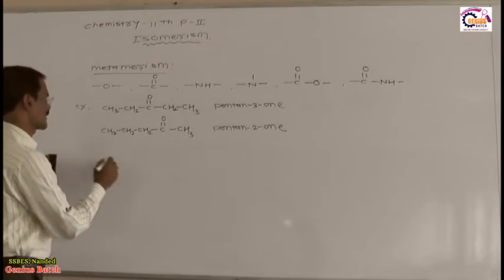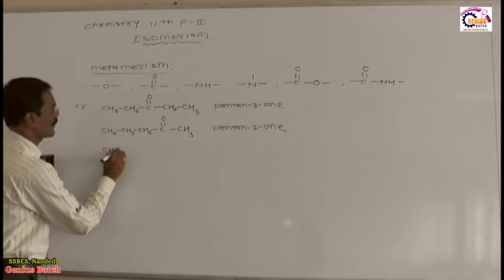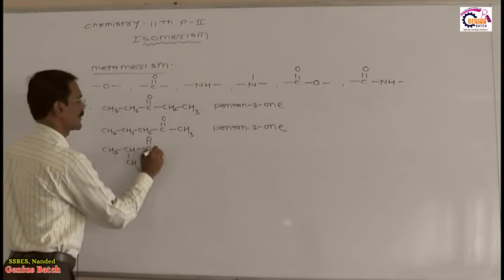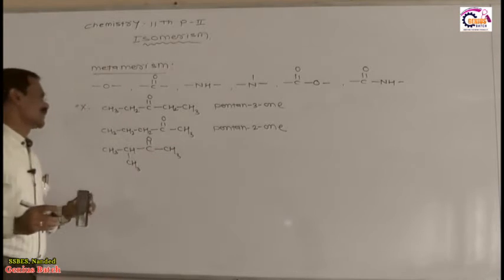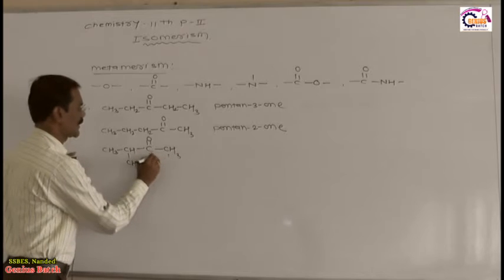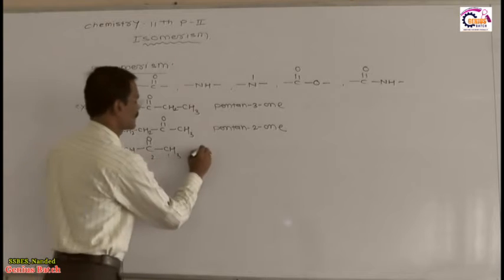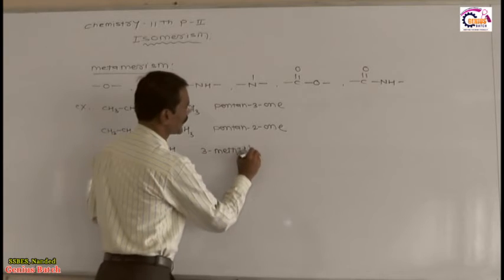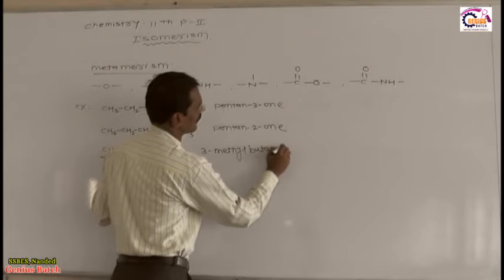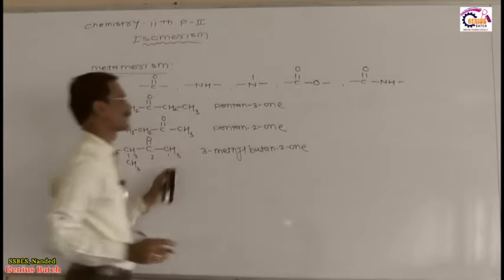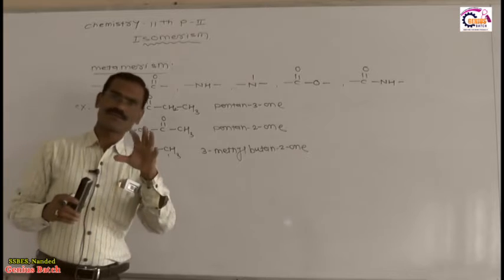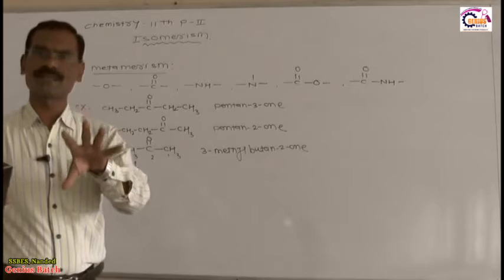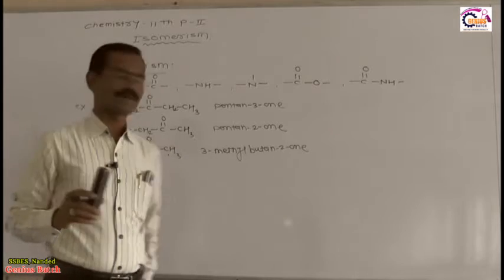Again I will write another structure for this also: CH3, bond, CH, bond, CH3, bond, C double bond O, bond, CH3. Now what is the IUPAC name of this compound? 1, 2, 3, 4. The IUPAC name of this compound is 3-methyl butan-2-one. So these are the structures. Now you see how to define metamerism. Before defining it, I will explain what the meaning of metamerism is, then everything becomes very simple.